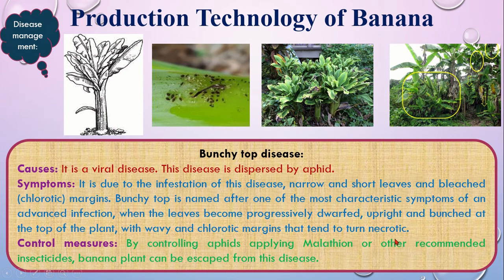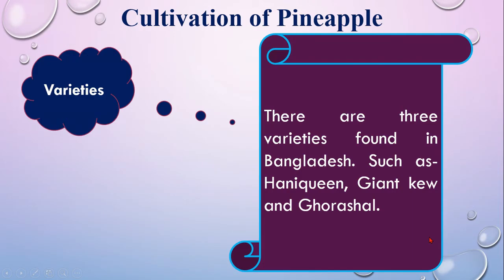So this is all about the diseases of banana. After 11 to 15 months of planting seedlings, all varieties of banana become suitable for harvesting. Banana yields 20 kg per plant, or sometimes 20 to 40 tons per hectare would be produced. So this is all about the cultivation techniques of banana.